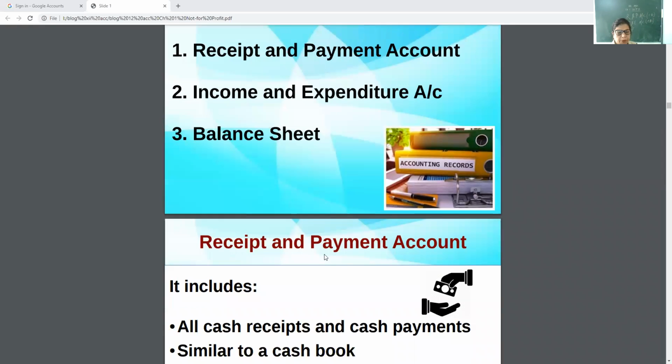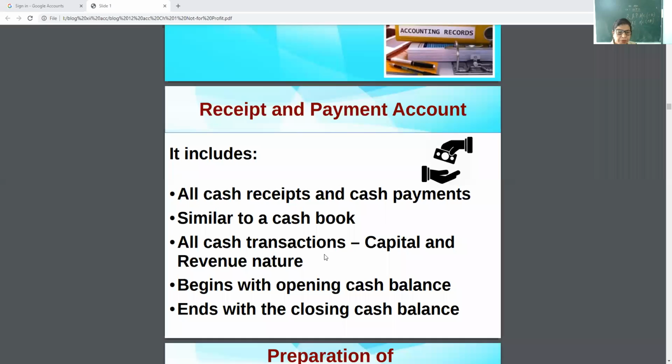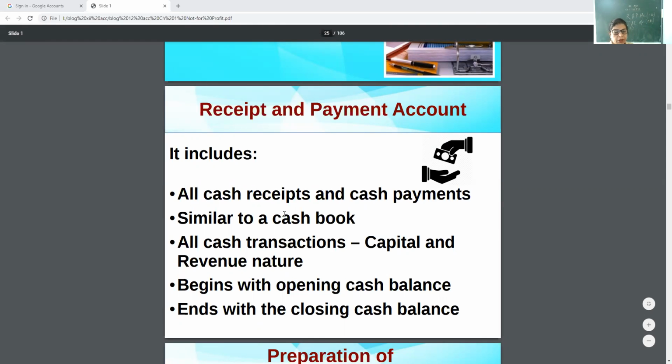Now, receipt and payment. Just now I explained to you. If you want to copy it, you can. Receipt and payment account includes all cash receipts and cash payments, similar to cash book. It is related with all cash receipts and cash payments. It is similar to cash book and covers all cash transactions, whether of capital or revenue nature.